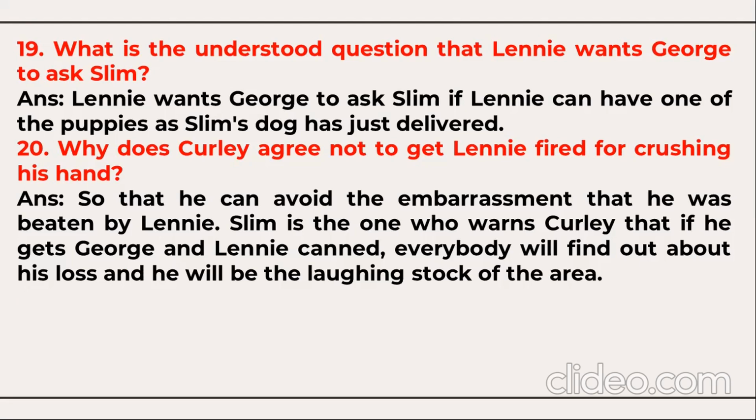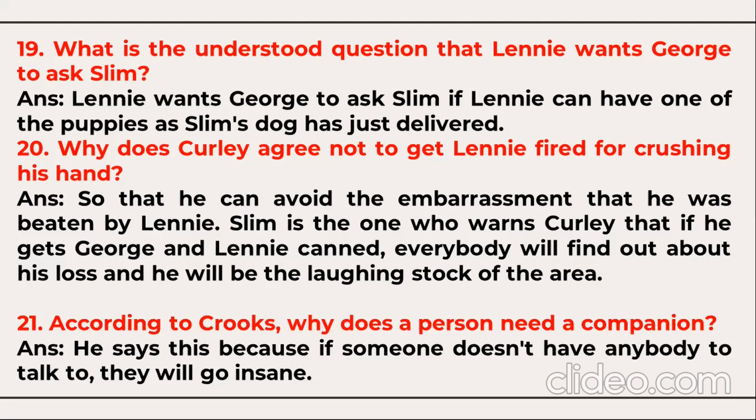Slim is the one who warns Curly that if he gets George and Lennie canned, everybody will find out about his loss and he'll be the laughing stock of the area. Next question. According to Crooks, why does a person need a companion?